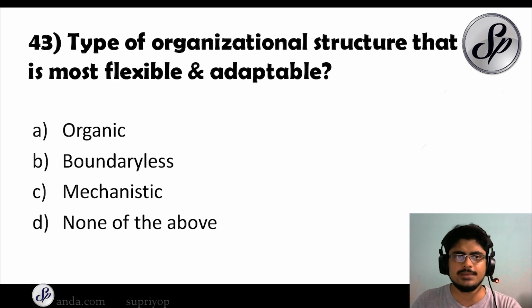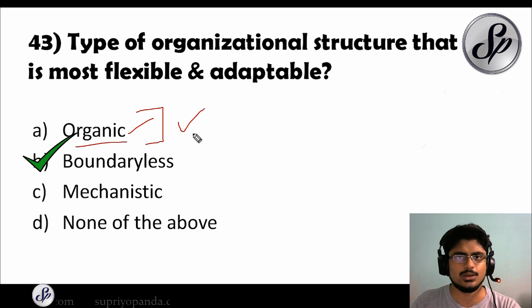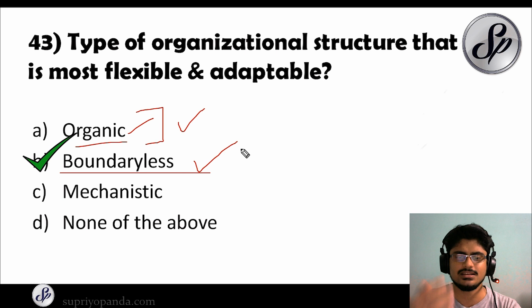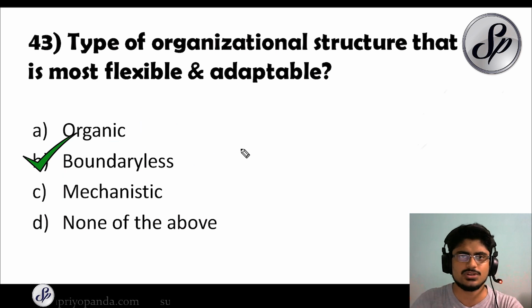Question number 43. Type of organizational structure that is most flexible and adaptable. The answer for this, it is boundaryless organization. Now note something, that even an organic structure, an organic organization, it is also changeable. So a lot of changes can happen, but still they have certain regulations that they must follow. But a boundaryless kind of structure, that is the most flexible and the most adaptable.